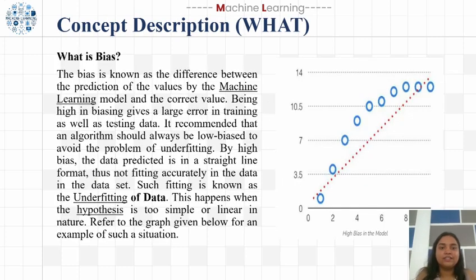Now let's understand what bias and variance mean. Bias is the difference between the predicted value of a model and the actual correct value. If the bias is high, the model makes large errors on both training and testing data. This usually happens when the model is too simple, like trying to fit the data with just a straight line. This situation is called underfitting because the model cannot capture the real patterns. We can see in the graph, the straight line does not separate the data and underfitting occurs.